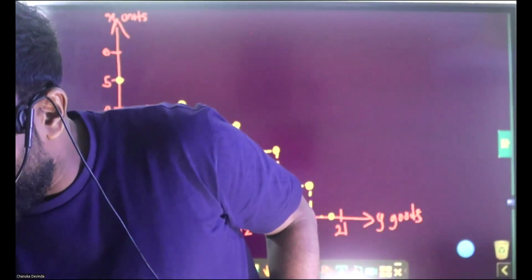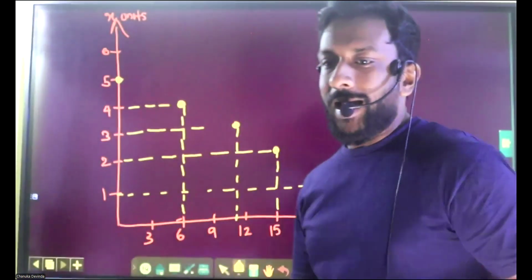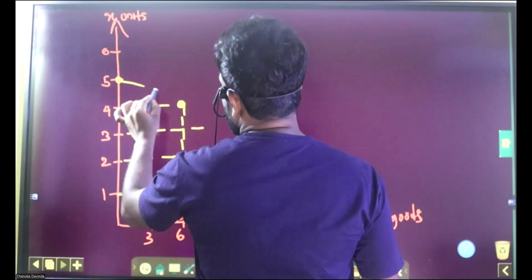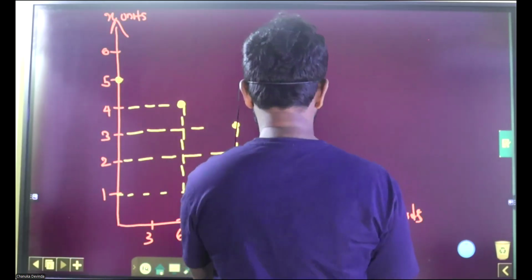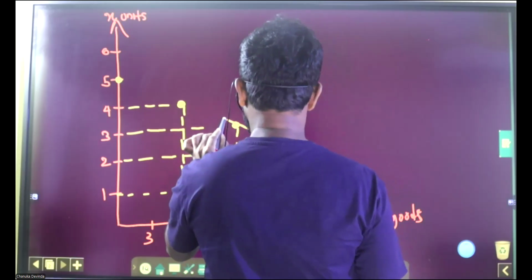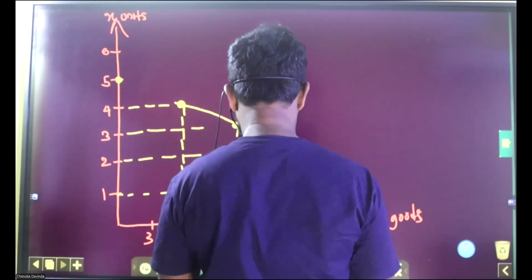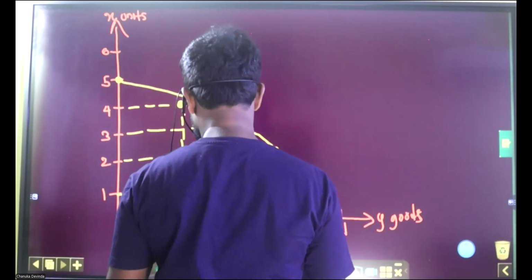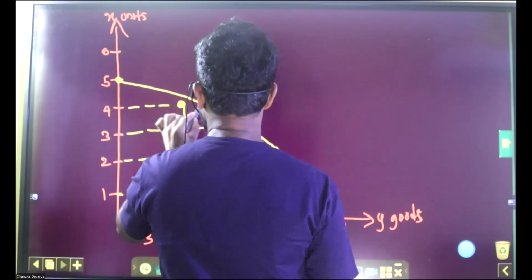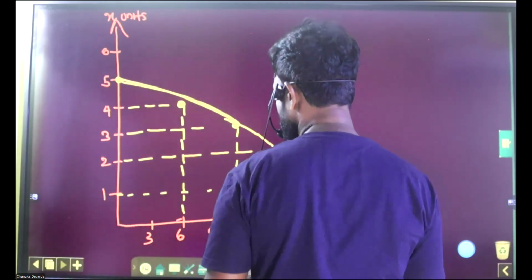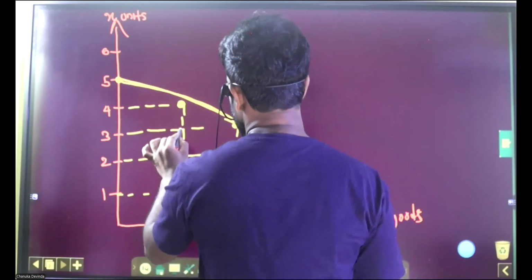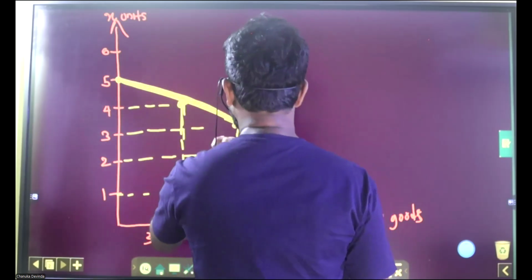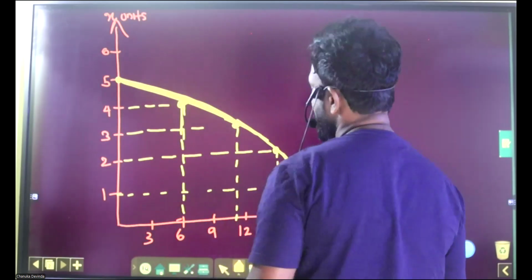So now you can see the graph behaves as a curve. The curve behaves like this.